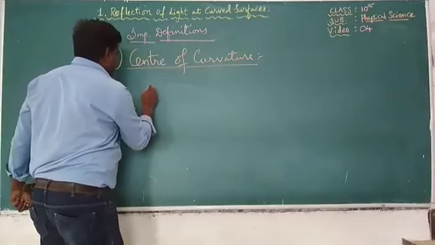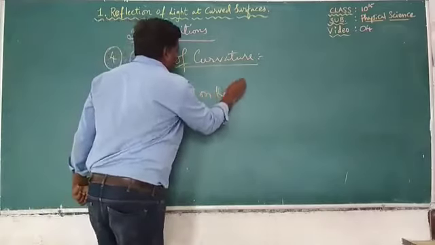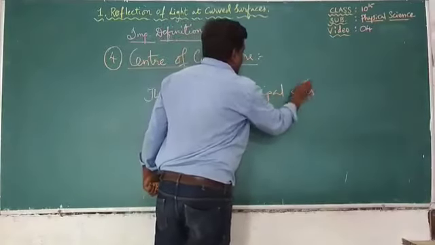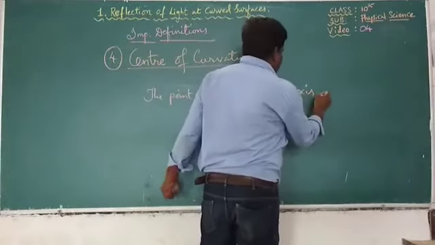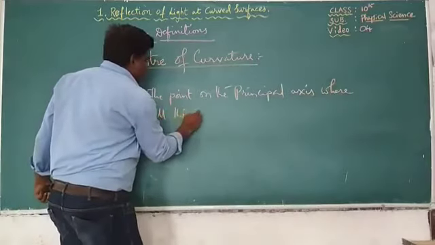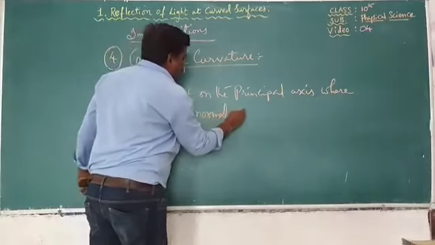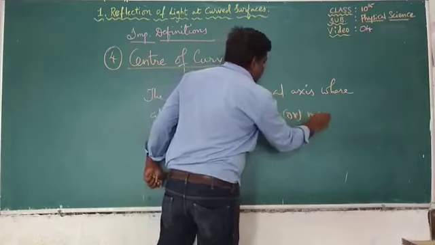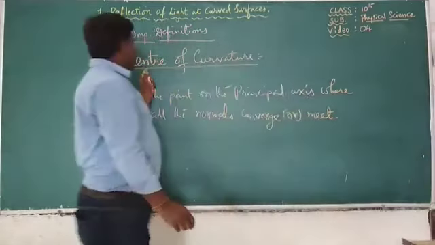The definition: the point on the principal axis where all the normals converge or meet. Such a point is called center of curvature.